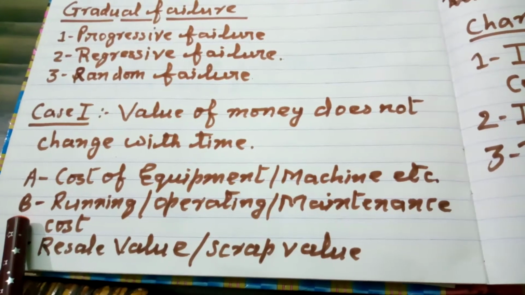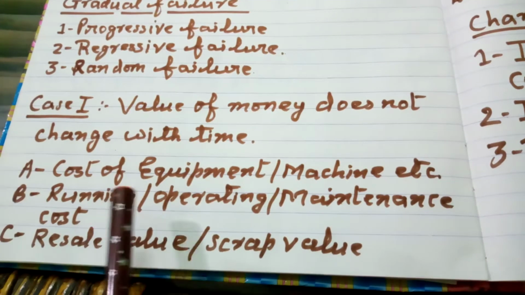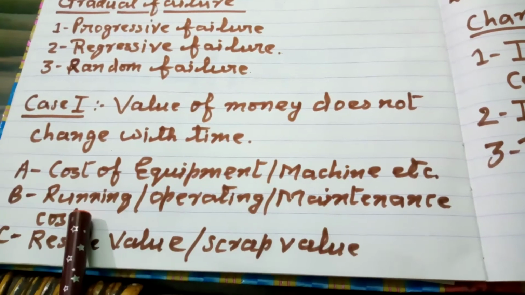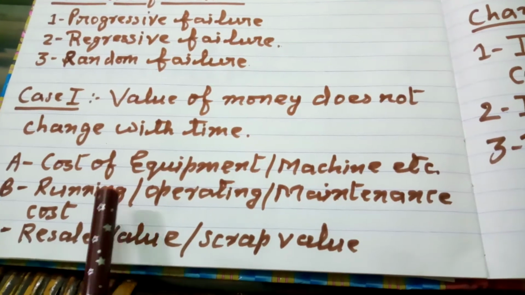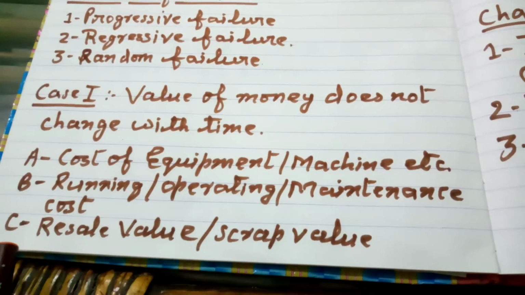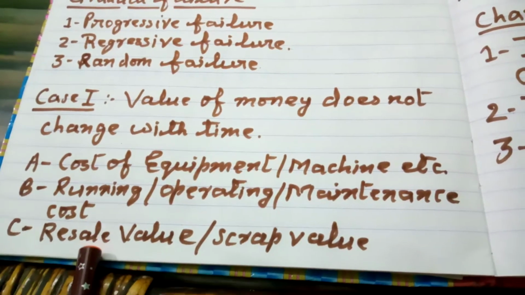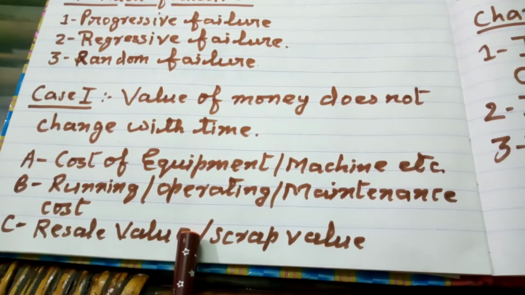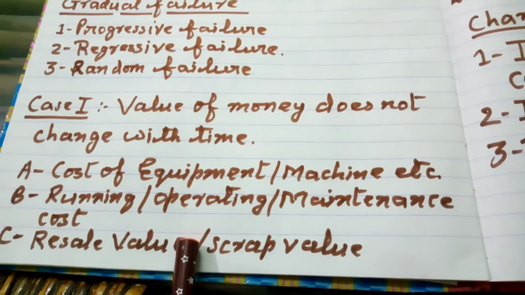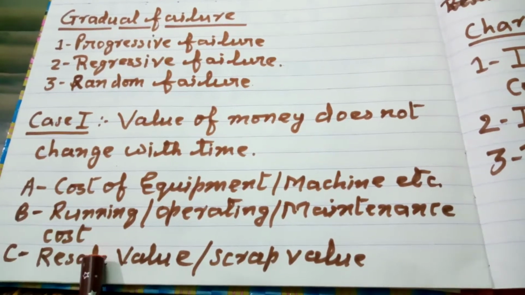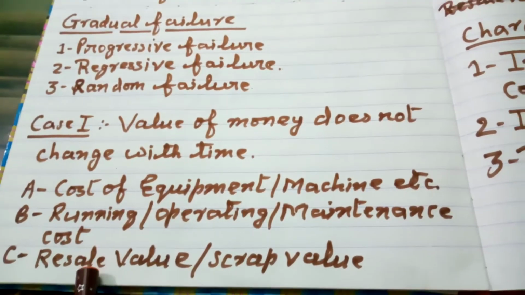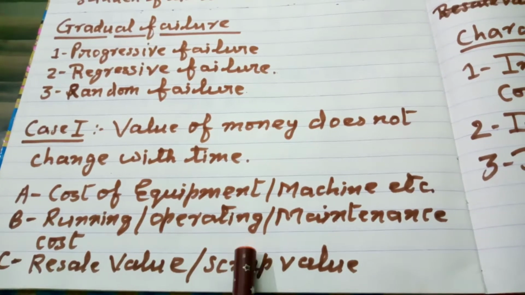The second important factor is the running cost or the operating cost or the maintenance cost or any kind of cost that is incurred over that machine. Then the third important factor is resale value or scrap value. It means what amount is realized if the machine is resold. That gives us the resale value or scrap value.